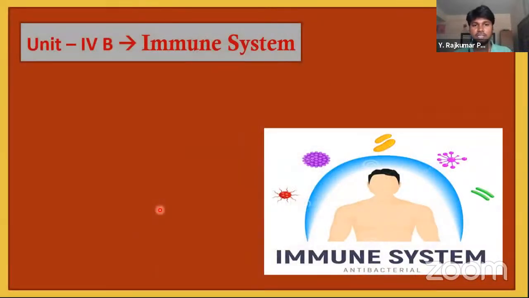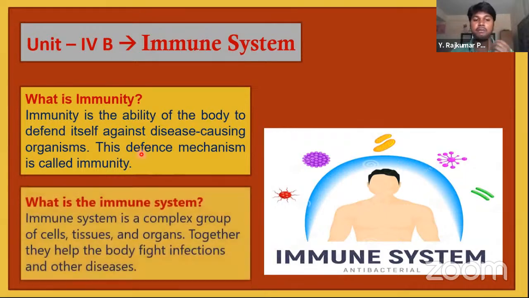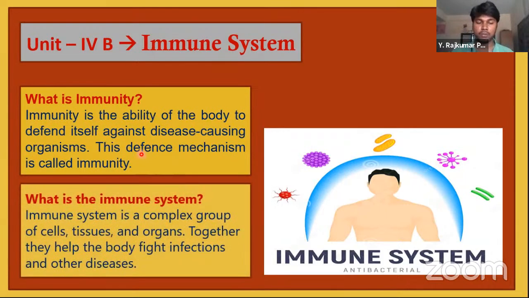Before going to the next question, let's see the difference between immunity and immune system once again. Immunity is the ability of the body to defend against disease causing organisms. Basically, immunity means the defense mechanism, and immune system is a complex group of cells, tissues and organs.